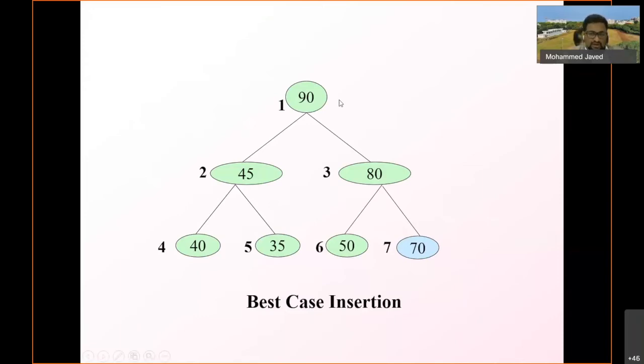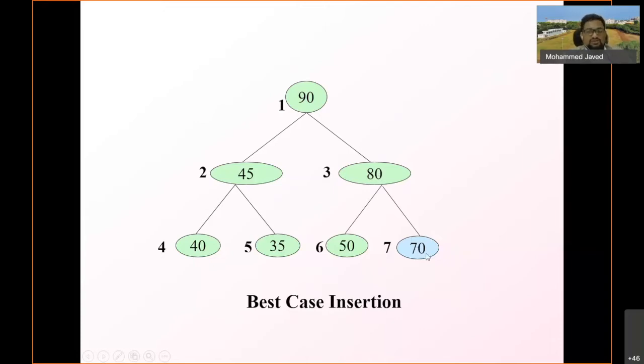Suppose these heap nodes in the green color were already there. Now you inserted an element with the value 70 at the new location, which is location number 7. We are very fortunate that the value 70 is inserted at the last location and is less than the parent node value, that is 80.